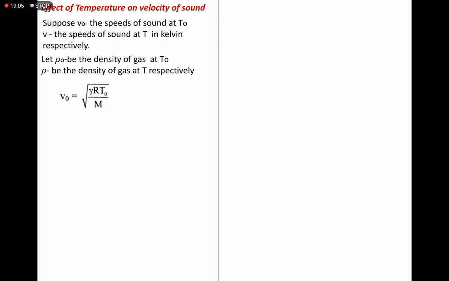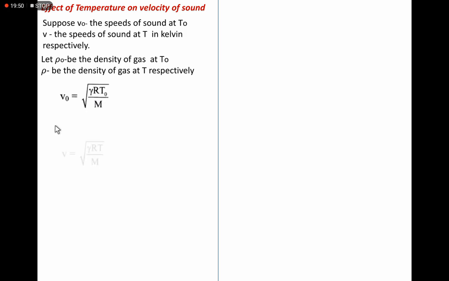The velocity of sound is V equal to root gamma P by rho. Rho is replaced by M by V, since density is mass per unit volume, so it becomes gamma PV, and using the ideal gas equation PV is replaced by RT for n equal to 1. So the equation becomes root gamma R T naught divided by M.